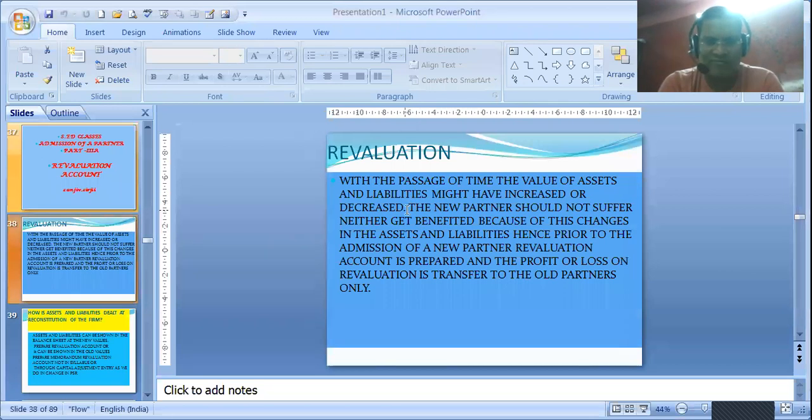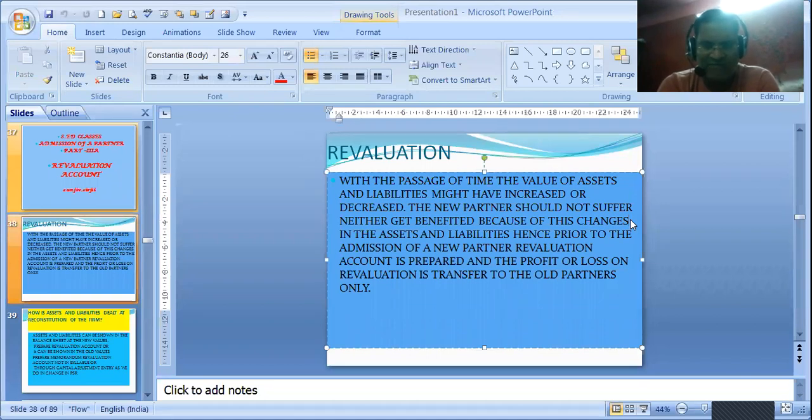See, partners have already started their business and they are doing the business for many years. Now with the passage of time, the value of assets and liabilities goes on increasing and decreasing. Whenever a new partner joins, they get a golden opportunity to revalue these assets and liabilities as per the present valuation. So the new partners should not suffer, neither get benefited because of these changes. Because you see the values have already changed.